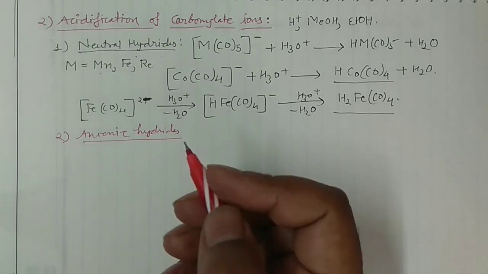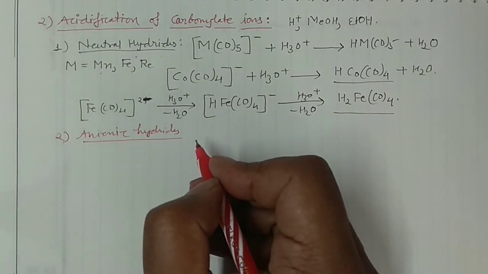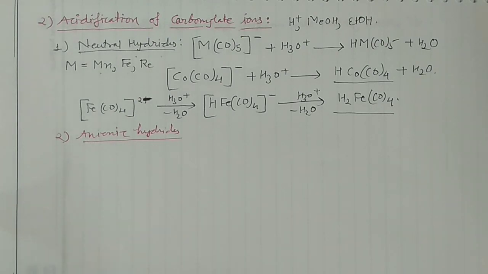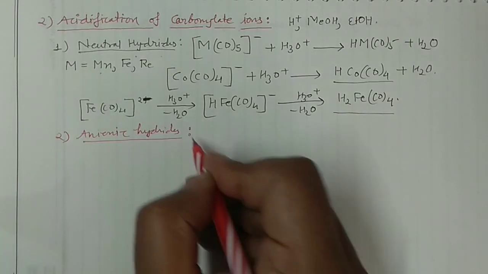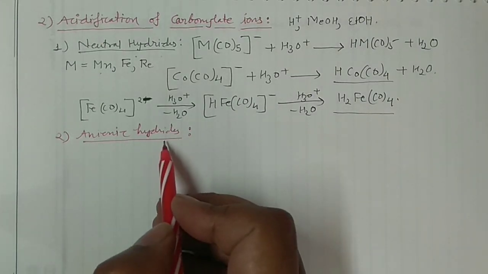So you can take any example. See guys, it is very difficult to mug up and learn all these things because these organometallic compounds are quite vast. So you cannot mug up everything, but you may grasp certain ideas. See what are the metal carbonylates, what are the hydrides, what are the chlorides, right? So there is no need to learn all kinds of reactions, right? But as much as possible, for the examination point of view, you should learn certain things. Okay, so how can we synthesize these anionic hydrides?